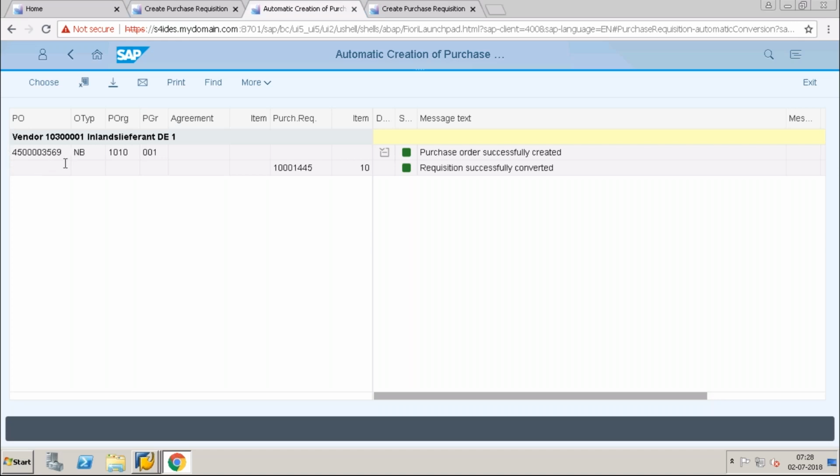So the purchase order can be created from the purchase requisition in three ways. One is the manage purchase requisition app, another is automatic PO creation, and another is manually assigning the purchase requisition to the purchase order. But the process we are doing is common, but additionally we have one more app, manage purchase requisition, where we can create RFQs and purchase orders. So the way we are executing has changed, but the process has not changed. We have the same configuration and same master data setup.